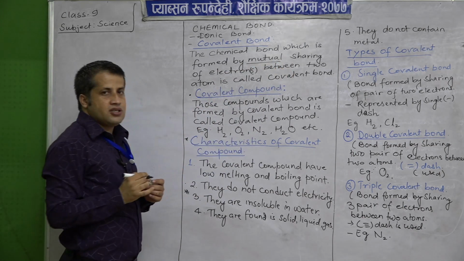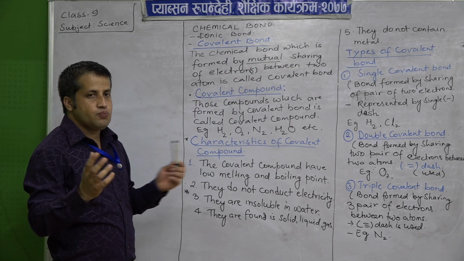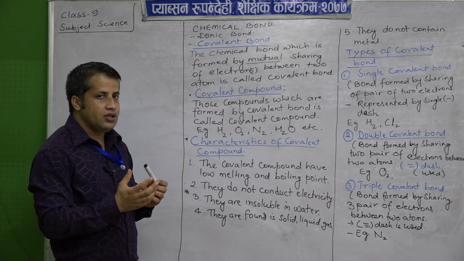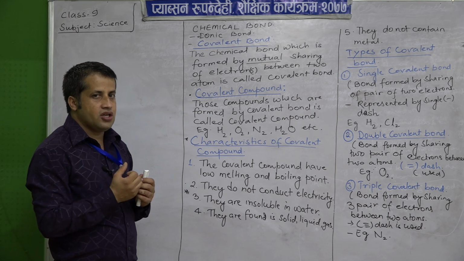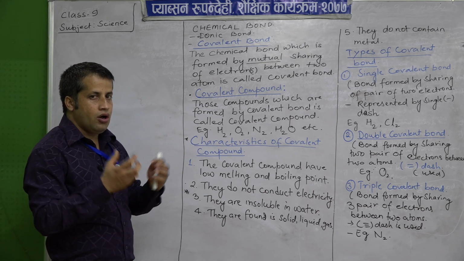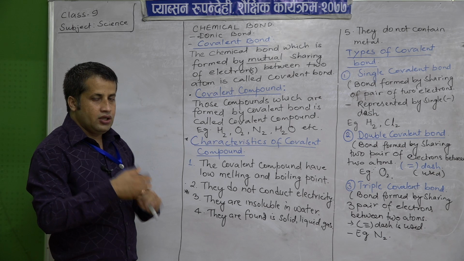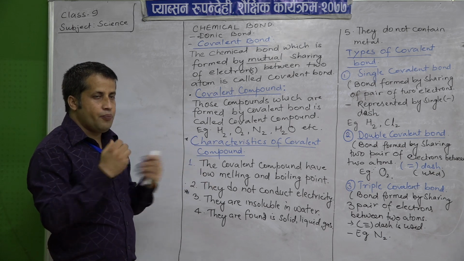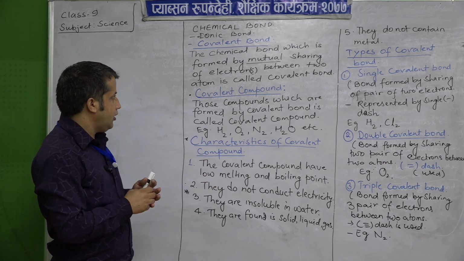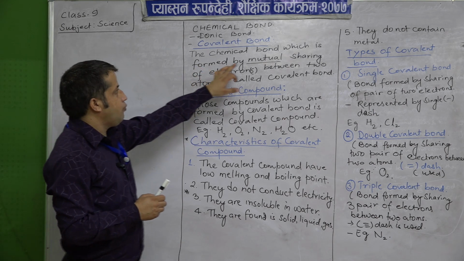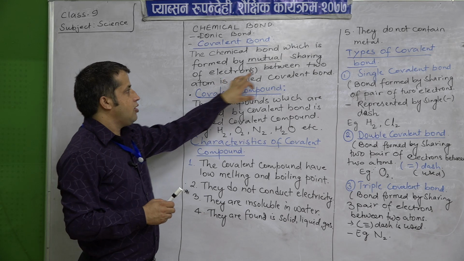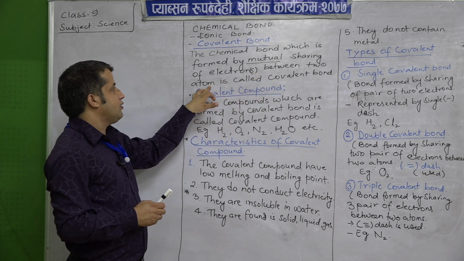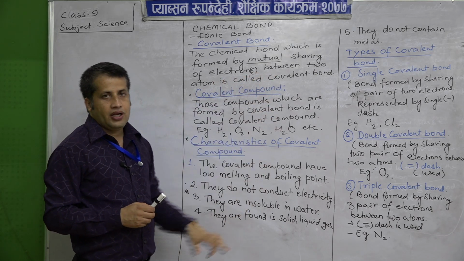Mutual sharing means both of them are contributing an equal number of electrons with each other to have a bond, or a unity, to make a compound stable. So, the chemical bond which is formed by mutual sharing of electrons between two atoms is called covalent bond.